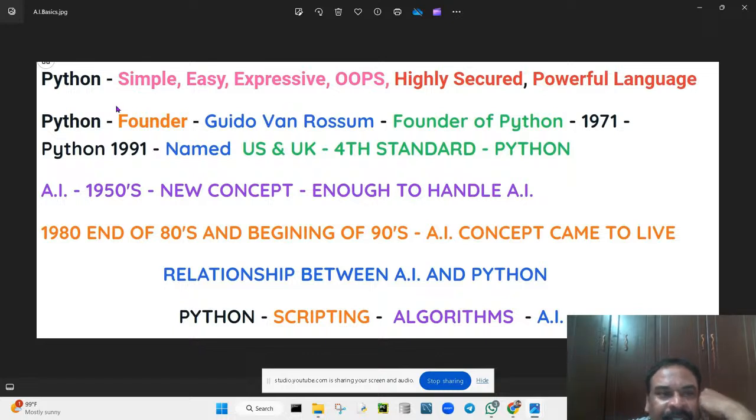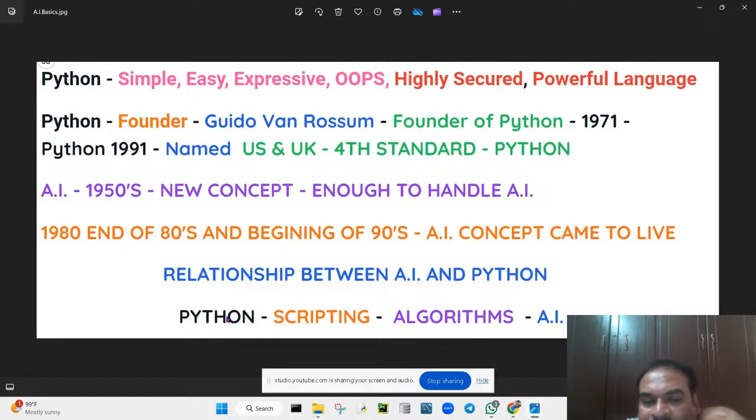Now see here, Python is a powerful language. Why did it become so powerful? This is the relation: Python is a scripting language. Using the scripting language, we create algorithms. Using algorithms, we can use artificial intelligence. So that is the relation. This is the reason why Python became very powerful. So the relationship between Python and artificial intelligence is this.